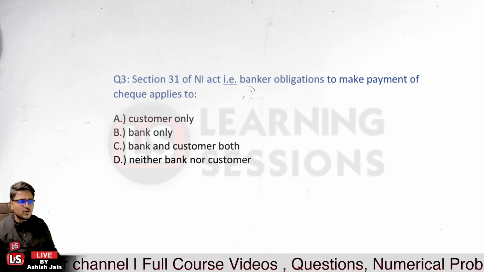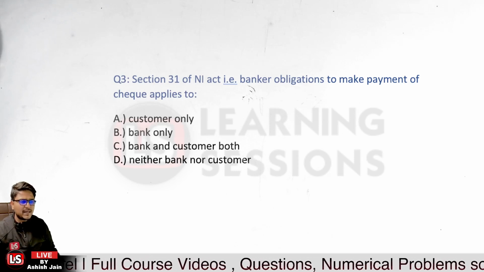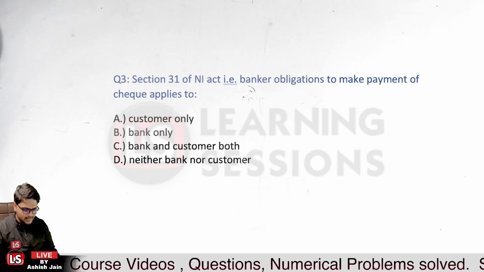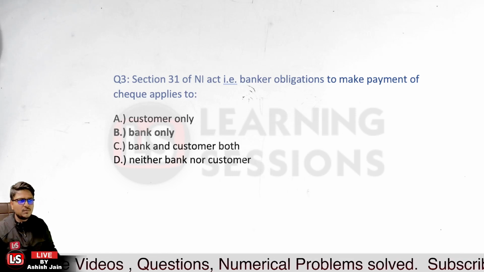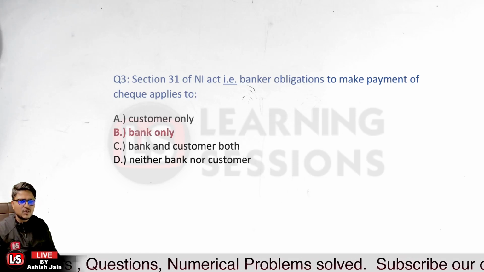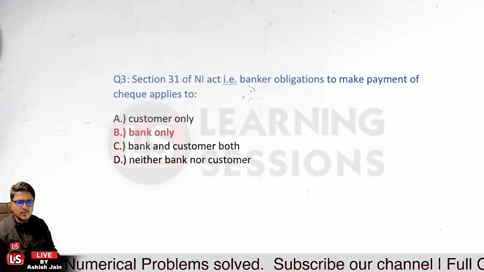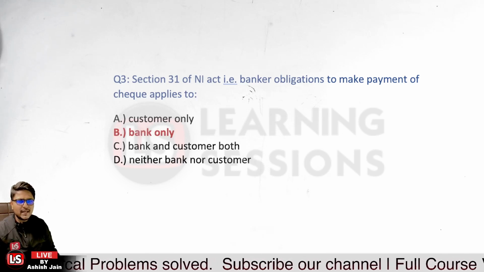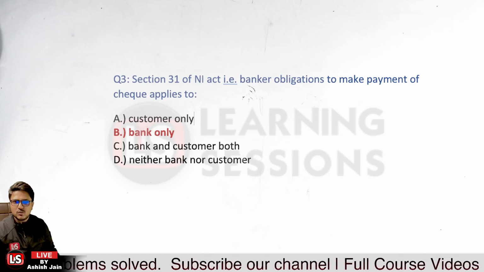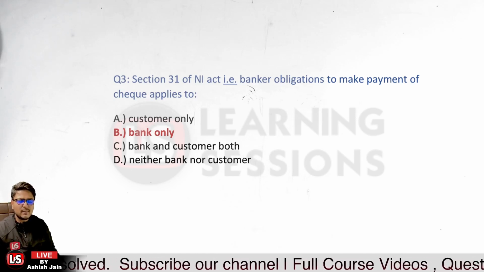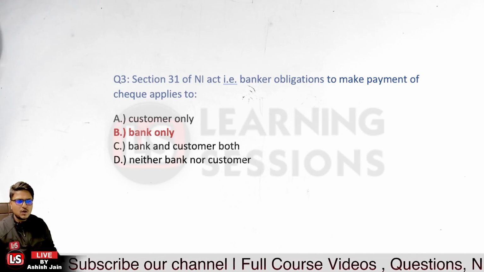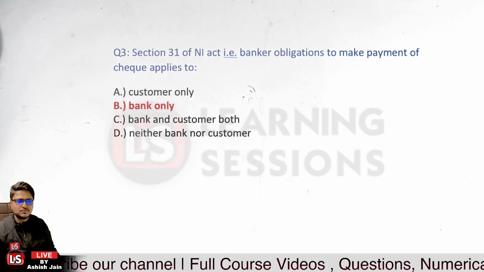Section 31 obligation is only and only for the bank itself. Option B over here is the right answer. So question number 3, option B is the right answer, because the bank has the obligation to comply with the instrument if sufficient balance is properly available.